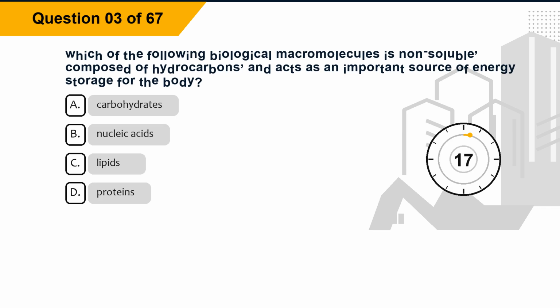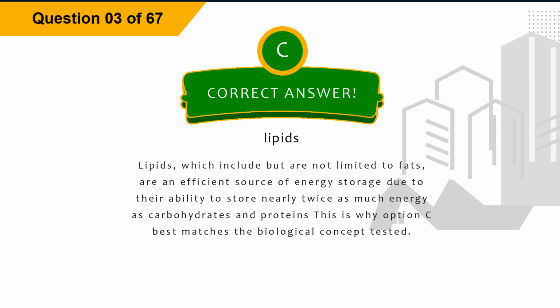Question 3. Which of the following biological macromolecules is non-soluble, composed of hydrocarbons, and acts as an important source of energy storage for the body? Option A, carbohydrates. Option B, nucleic acids. Option C, lipids. Option D, proteins. The correct answer is option C, lipids.